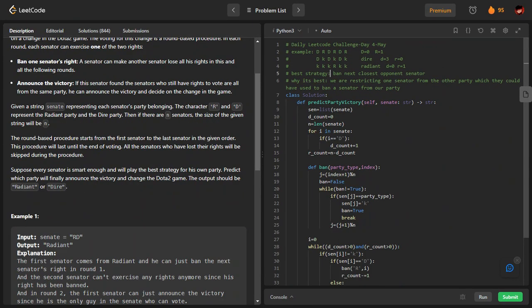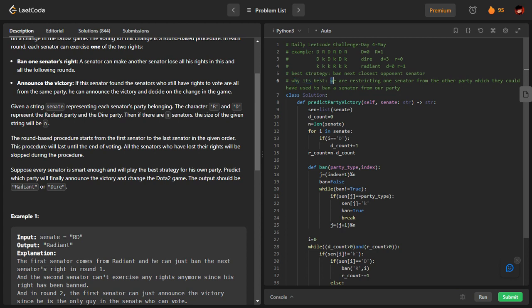Ban the next closest opponent. If the closest opponent is not banned, it will get a chance, right? So it can ban one of my own members after that. So whosoever's chance is going to come next, we have to ban that first. What is the best strategy?